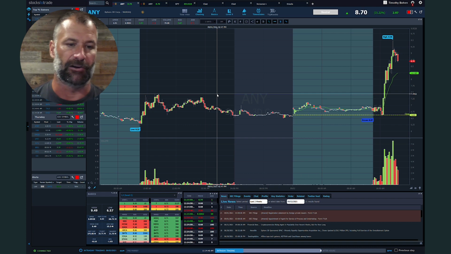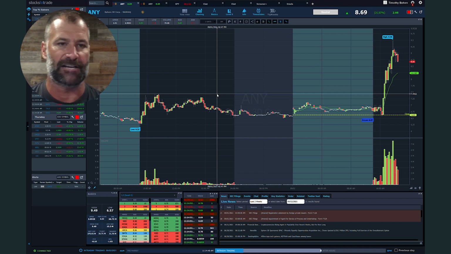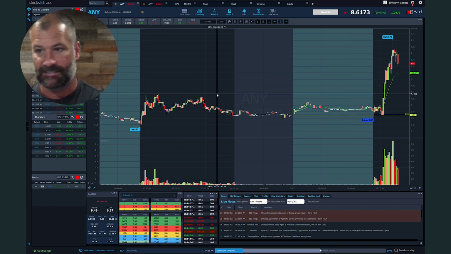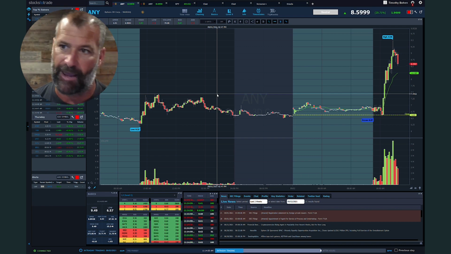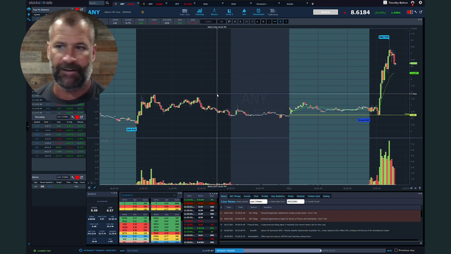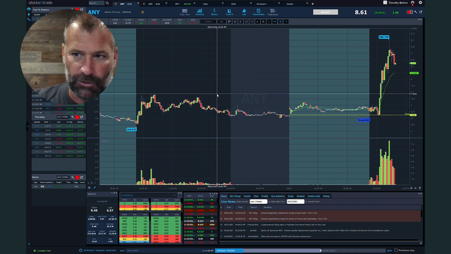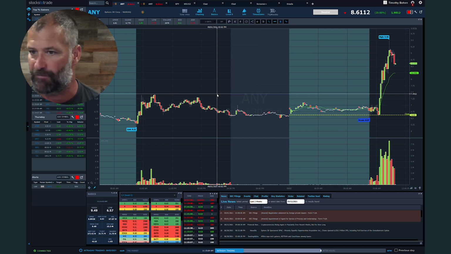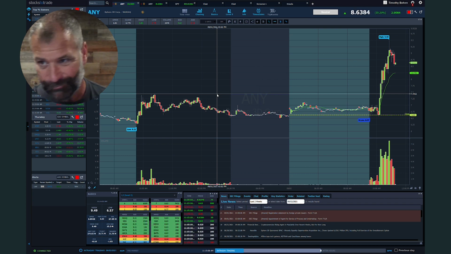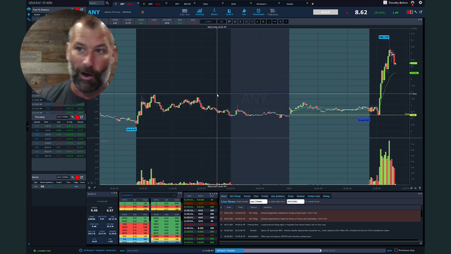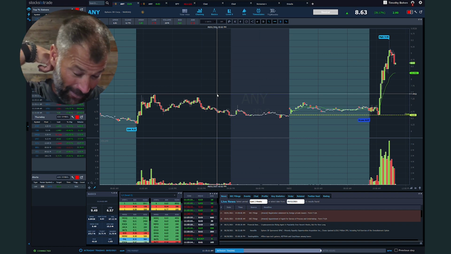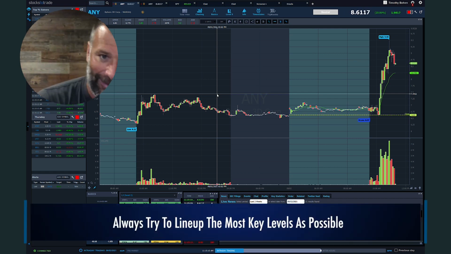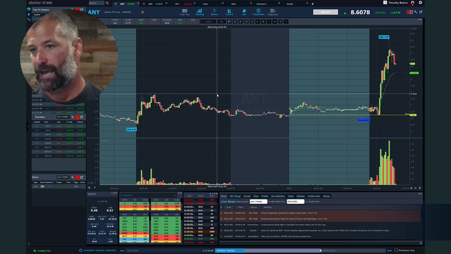There's so many alerts, so many psychological factors in play at that whole dollar, half dollar, that I think that's an incredible entry, okay? And you can see it goes as high as 950. Again, you're probably not going to hold for 250 a share, but look at those 5-minute green candles in a row. 3 of them in a row, 1 red candle, then 2 more greens, 1 red, 2 more greens. So, I mean, there's so much potential upside when you line up as many key levels as possible.